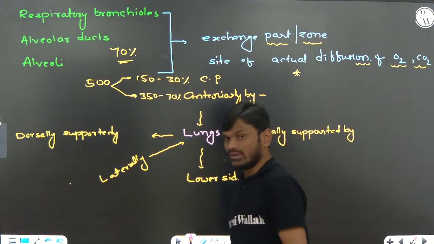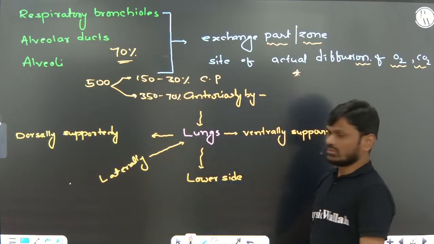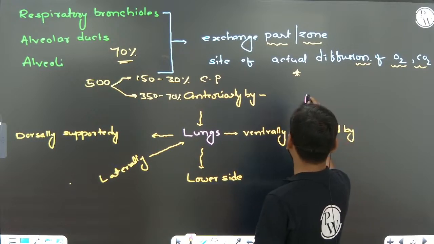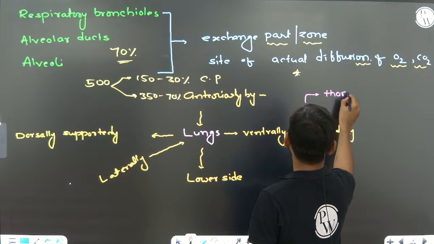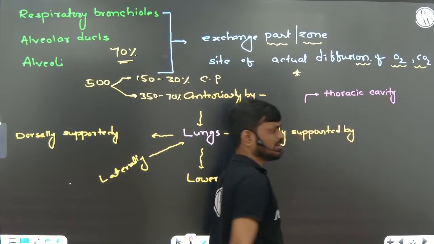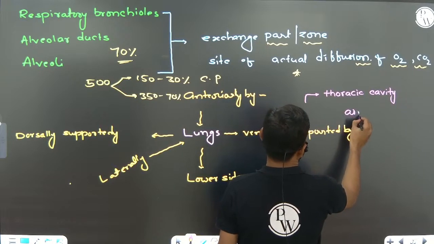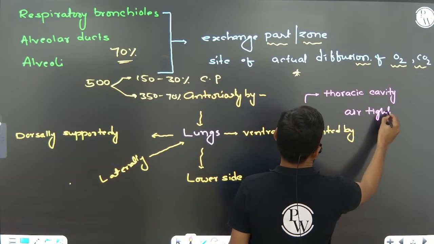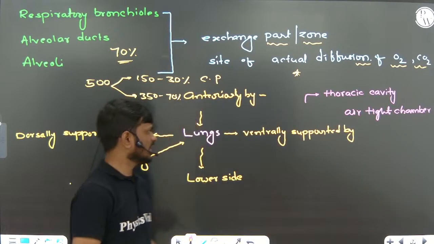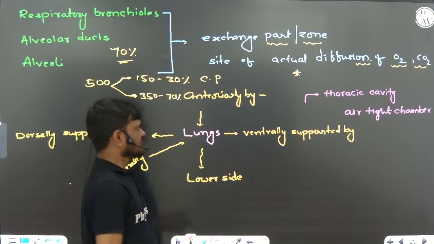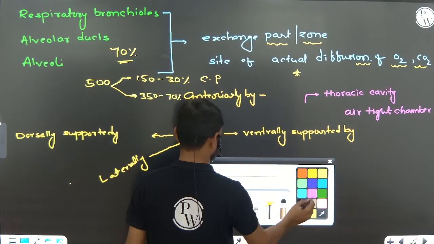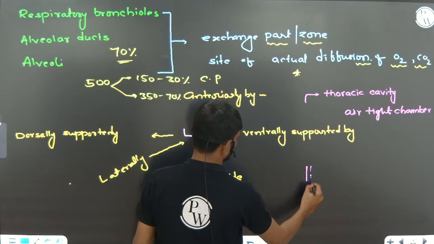Next one, lungs. Lungs are present in the thoracic cavity, which is an airtight chamber. Ventrally the lungs are supported by... So put the rough diagram.